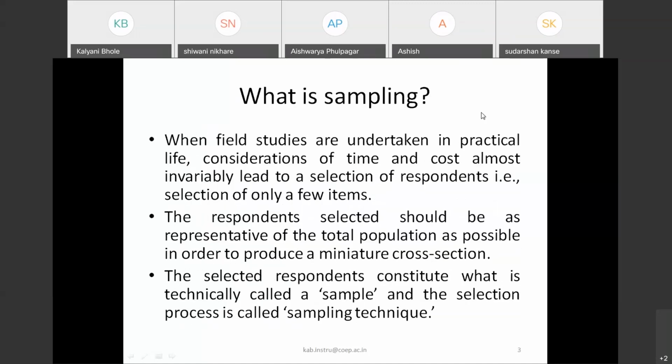Let us move ahead. Now, what is sampling? When field studies are undertaken in practice, we will consider time and cost, right? There are variabilities for selection, that is selection of a few of its items.